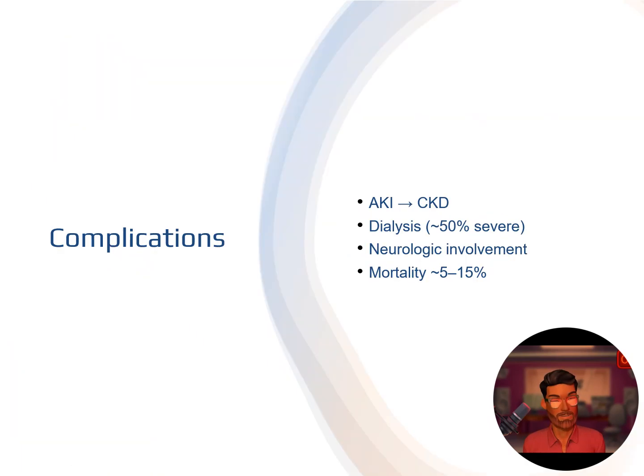The complications associated with TMA do vary depending on etiology. AKI can lead to CKD. Depending on the etiology, up to 50% of patients can require acute dialysis. Neurologic involvement is significant and could be chronic depending on the etiology, and mortality is around 5 to 15%.